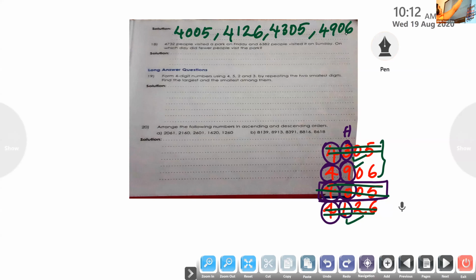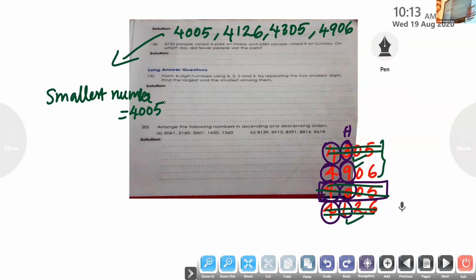So, dear children, I don't have space over here because I have written in big letters. So, I will be writing here. You have to adjust and write, and you have to write the answer in the same place. Smallest number: 4,005. Okay.